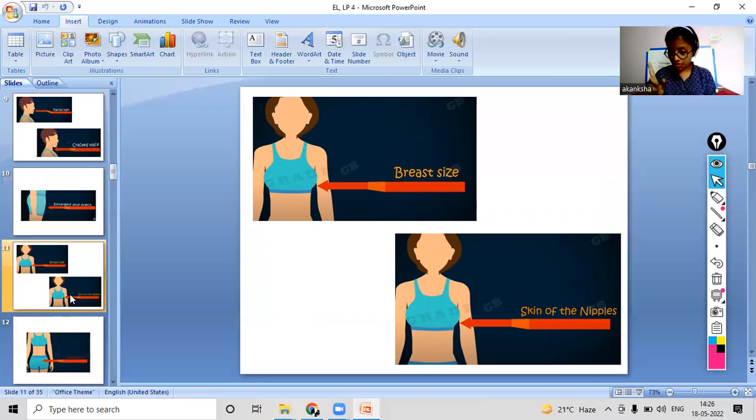And one more change that happens in the breast is not only the size, but the skin of the nipple region also changes color. In some, it becomes more pinkish, in some, it becomes more brownish, blackish, darker in color than the whole breast color. So this is also one of the changes that happens when we enter the adolescent period.